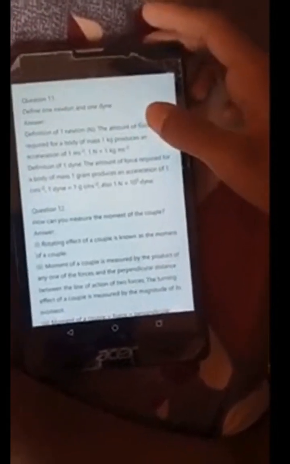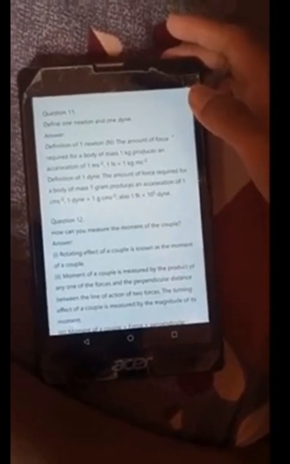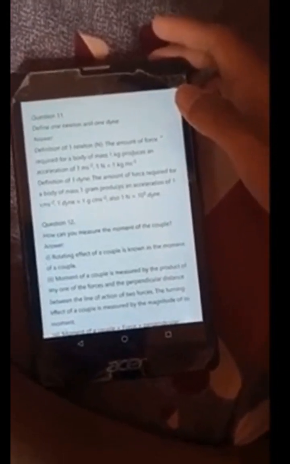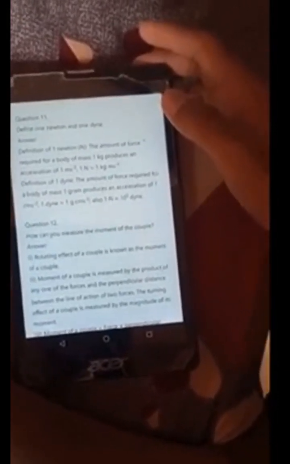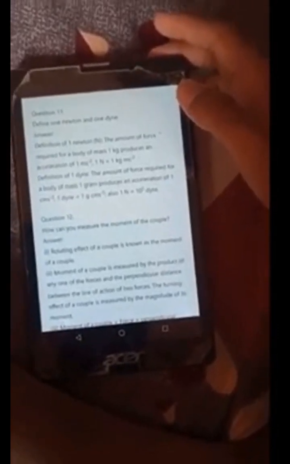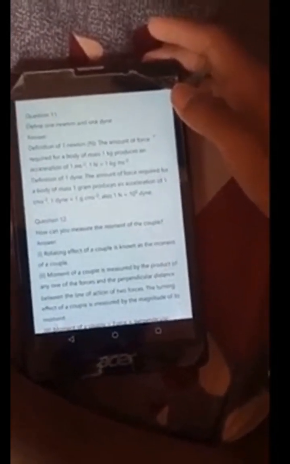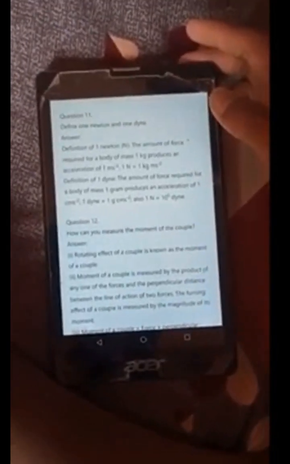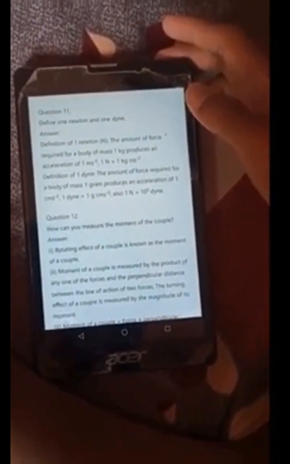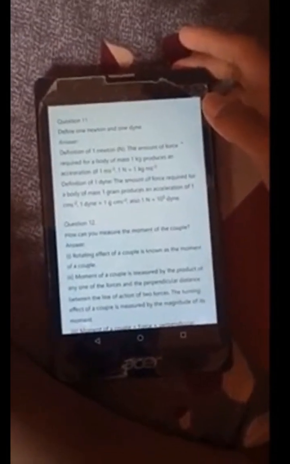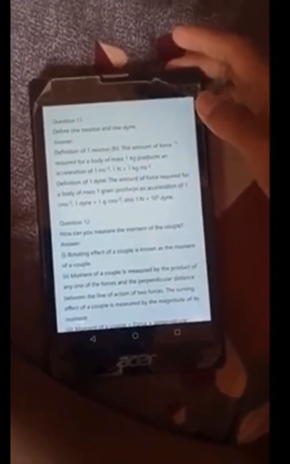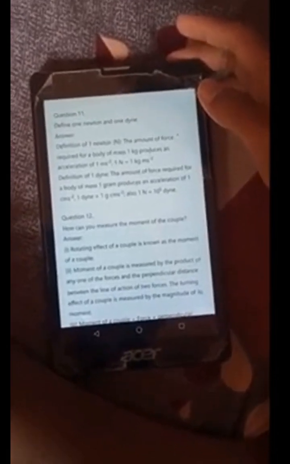Define 1 newton and 1 dyne. Definition of 1 newton: the amount of force required for a body of mass 1 kg to produce an acceleration of 1 m s^-2. 1 N is equal to 1 kg m s^-2. Definition of 1 dyne: the amount of force required for a body of mass 1 gram to produce an acceleration of 1 cm s^-2. 1 dyne is equal to 1 g cm s^-2. So 1 N is equal to 10^5 dyne.